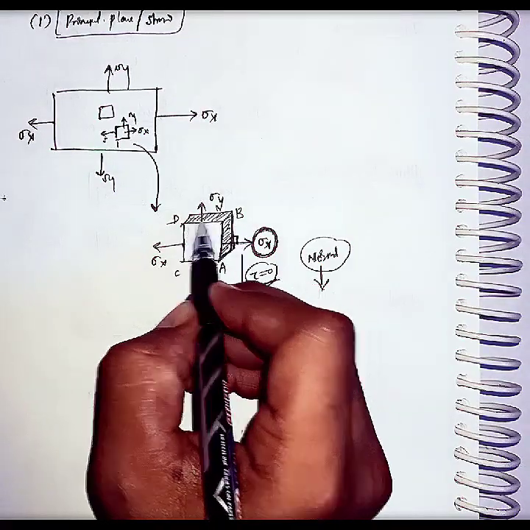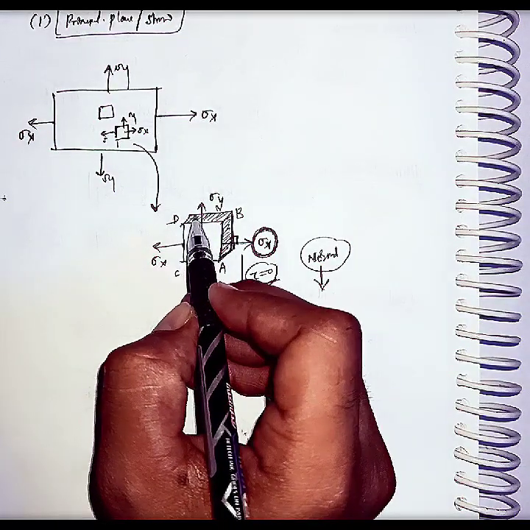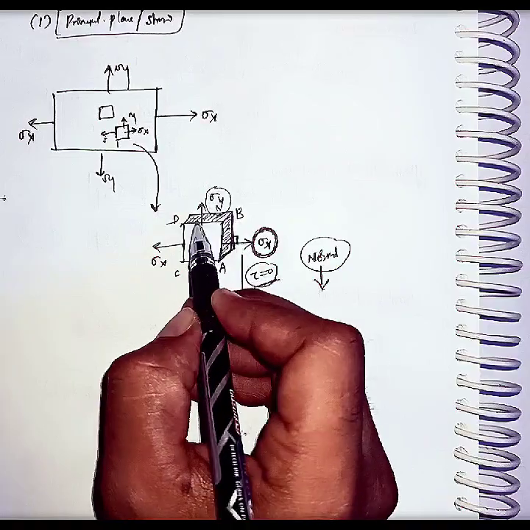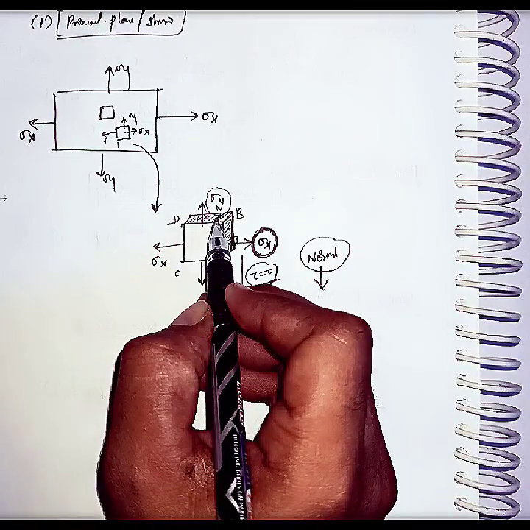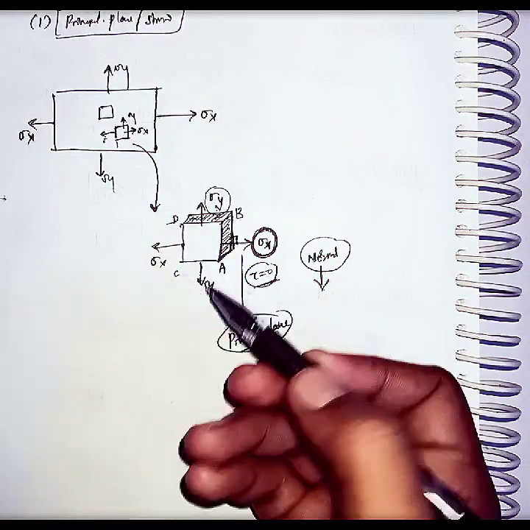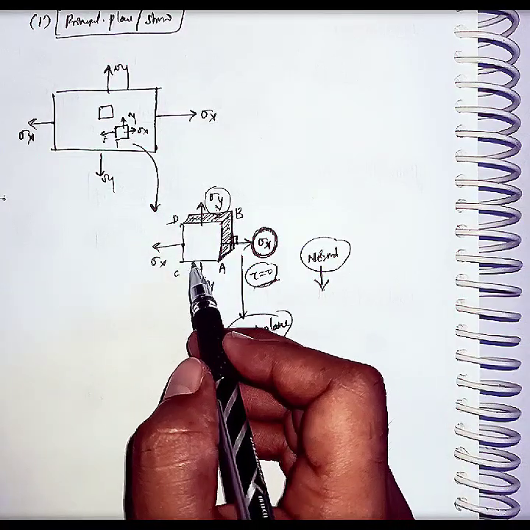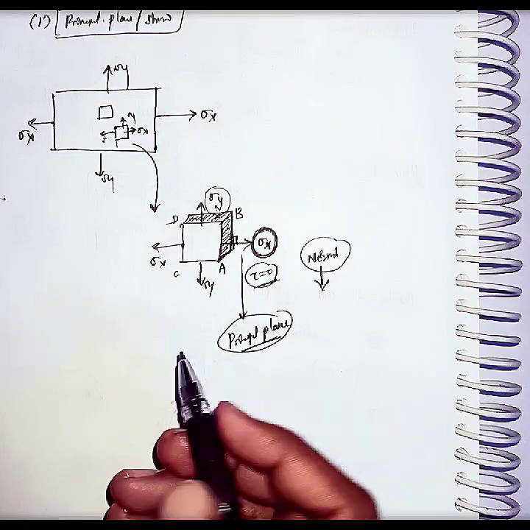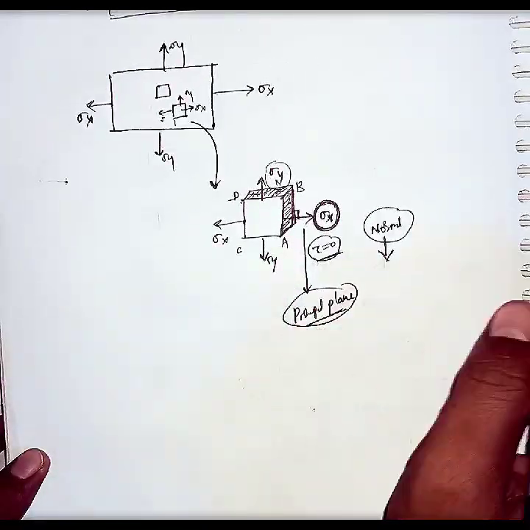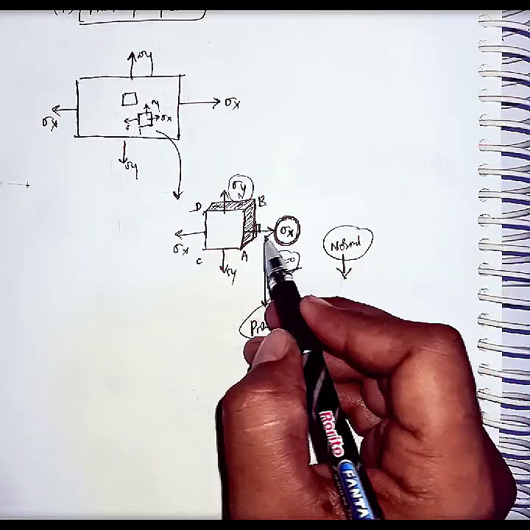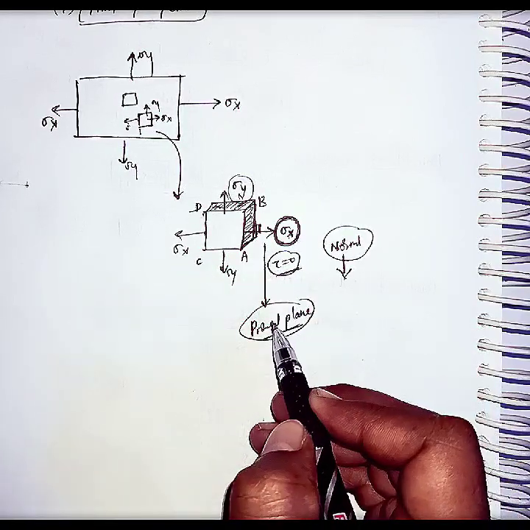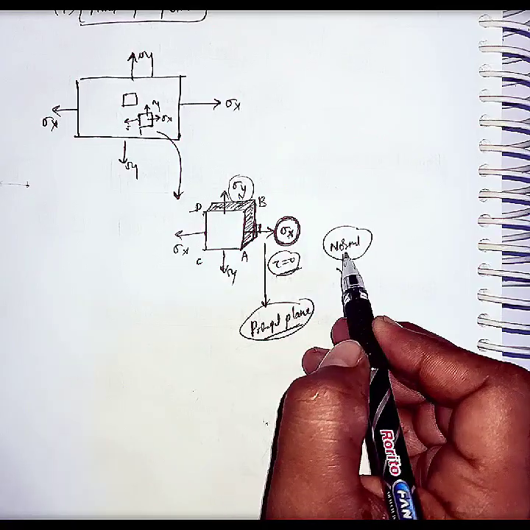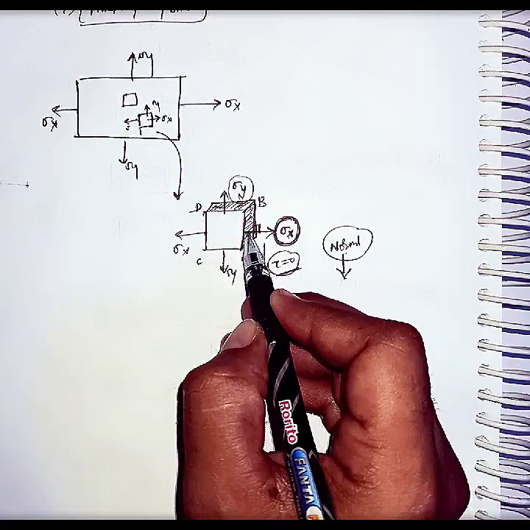So this plane BD has only normal stress, there are no shear stresses, so this plane is also called a principal plane. Similarly, these other planes are also principal planes because no shear stress acts on them. Listen carefully, any plane which is having only normal stress without any shear stress is called a principal plane. And I told you normal stress means any stress acting perpendicular to the plane.